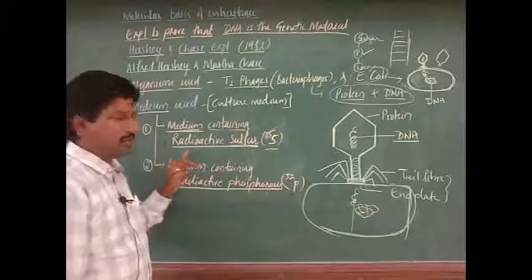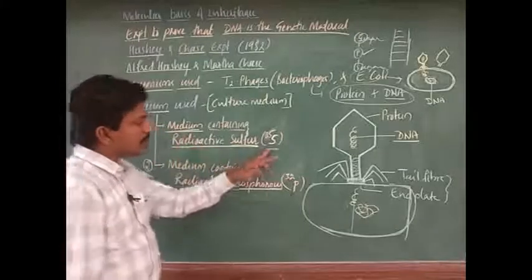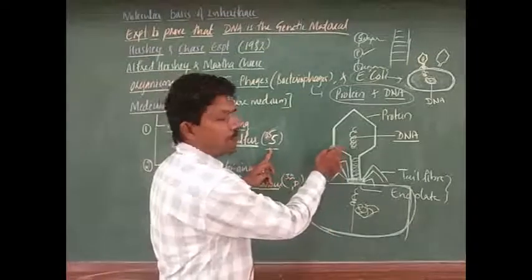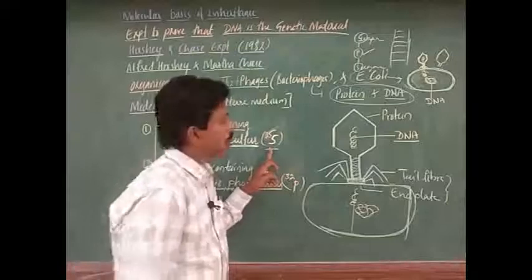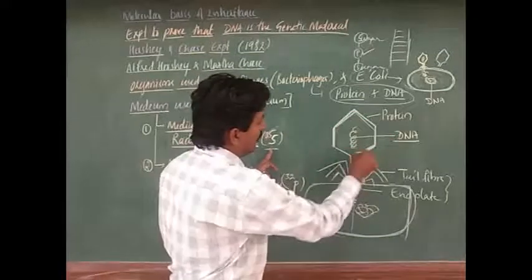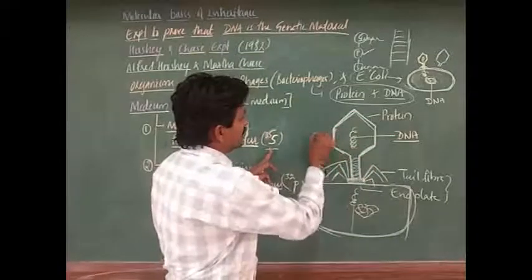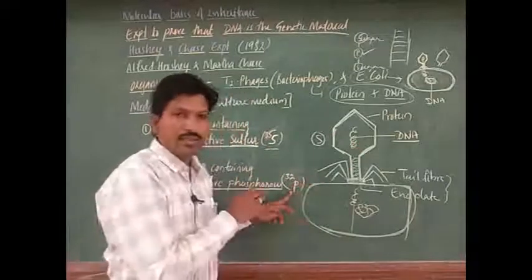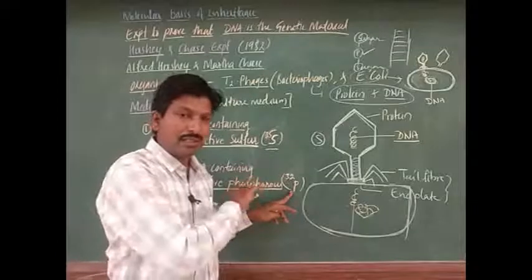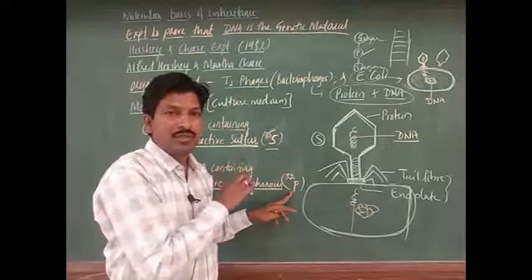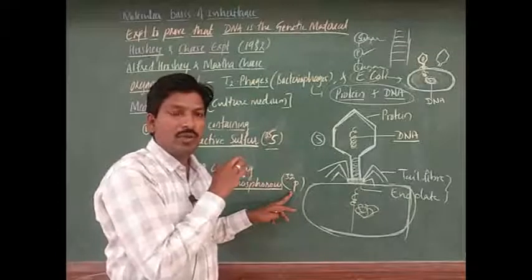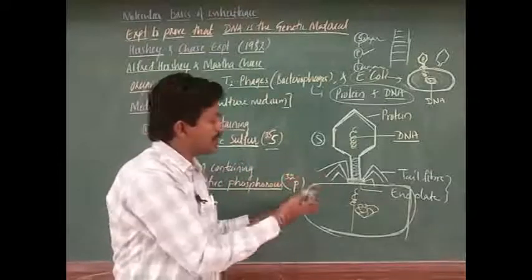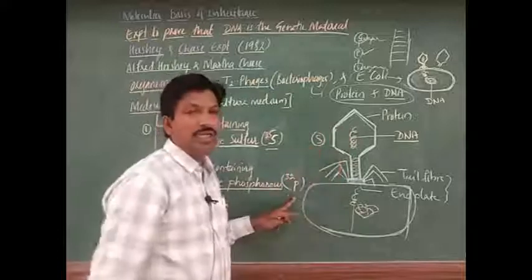So this content should be there. This sulfur is used to prepare the protein which is required for the virus coat. The coating, the capsule is there, no? This is prepared with the S, and the DNA is prepared with the P. That is the material required for the synthesis of new DNA.